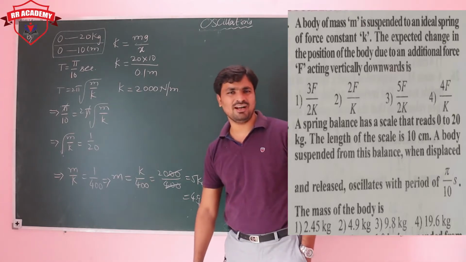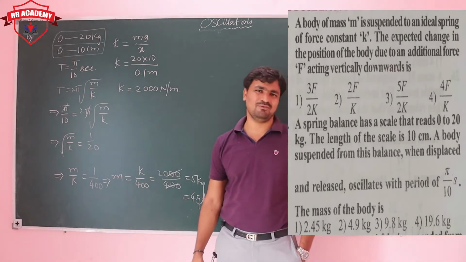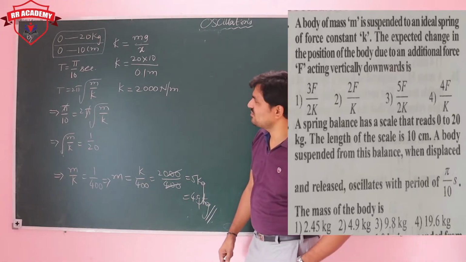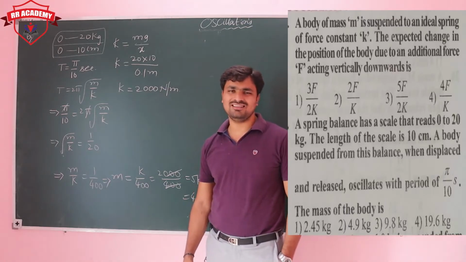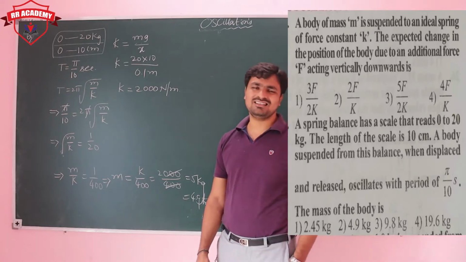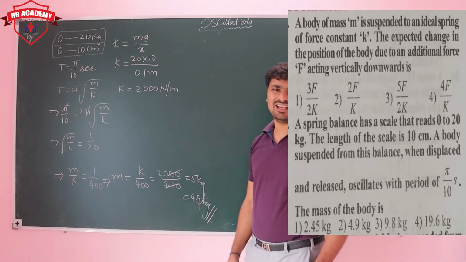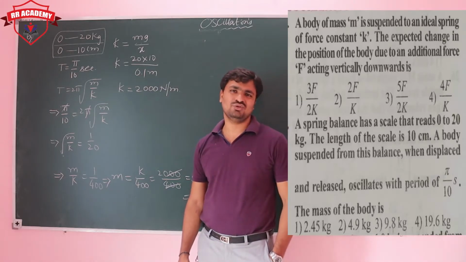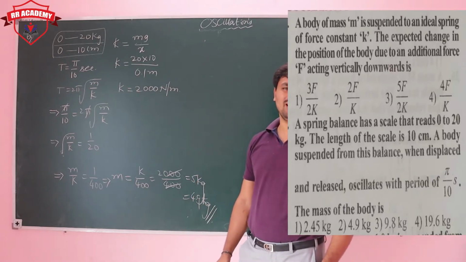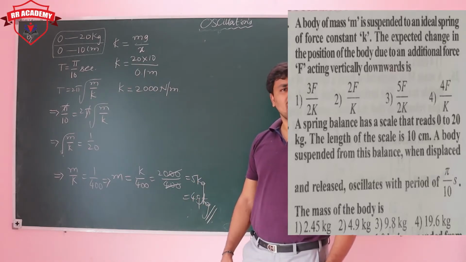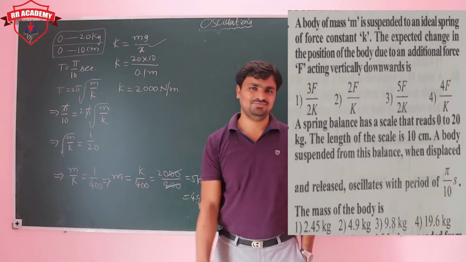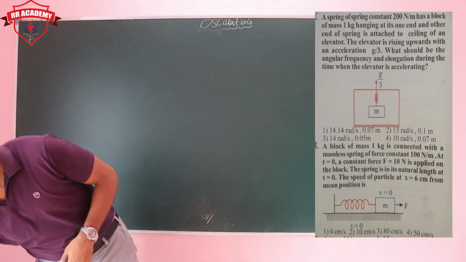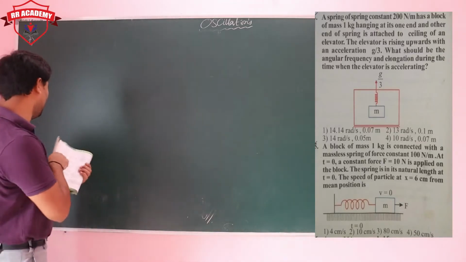See here what they are giving? Reading of the spring balance from 0 to 20, and length is 0 to 10 centimeters, and then time period is given as t by 10. What they are asking? Mass of the body. To get the mass of the body, first you require k. How can we find the k value? By the given readings.